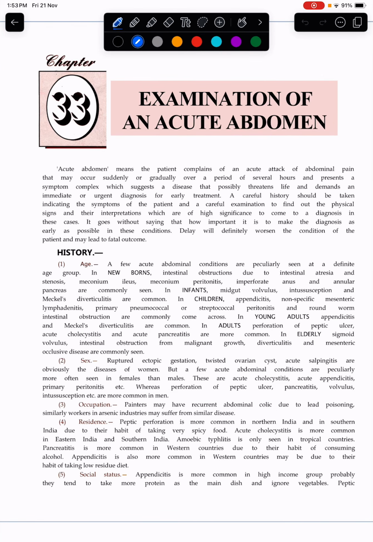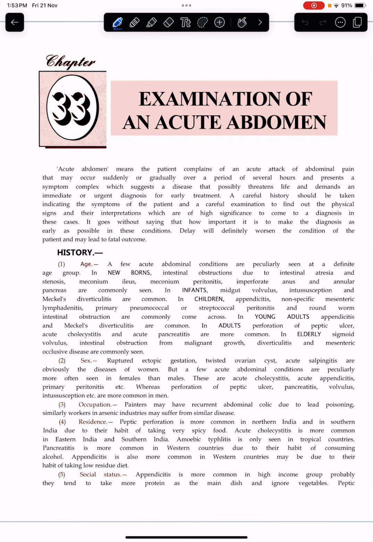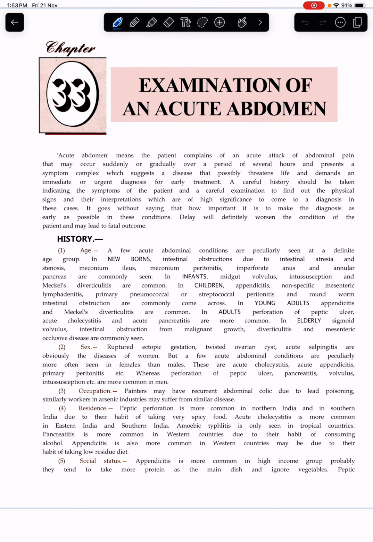First topic is examination of acute abdomen. Acute abdomen basically means the patient complains of an acute attack of abdominal pain that may occur suddenly or gradually over a period of several hours and presents a symptom complex which suggests a disease that possibly threatens life and demands an immediate or urgent diagnosis for the early treatment.